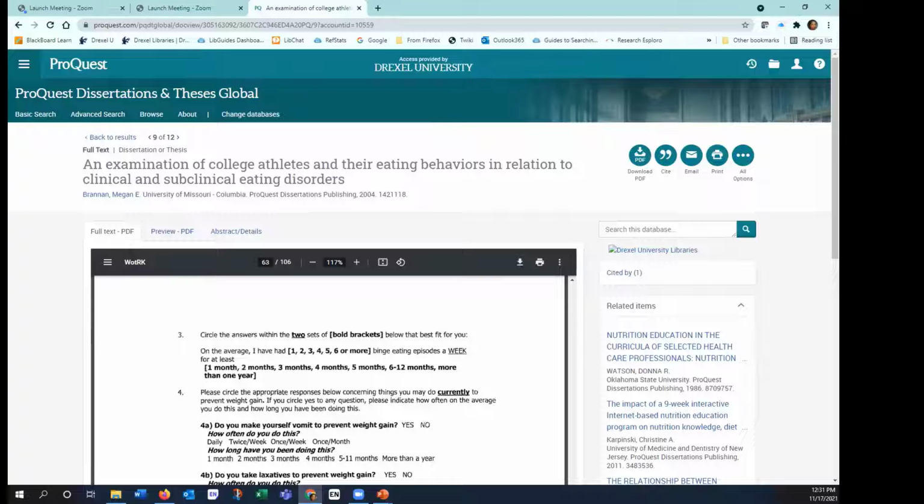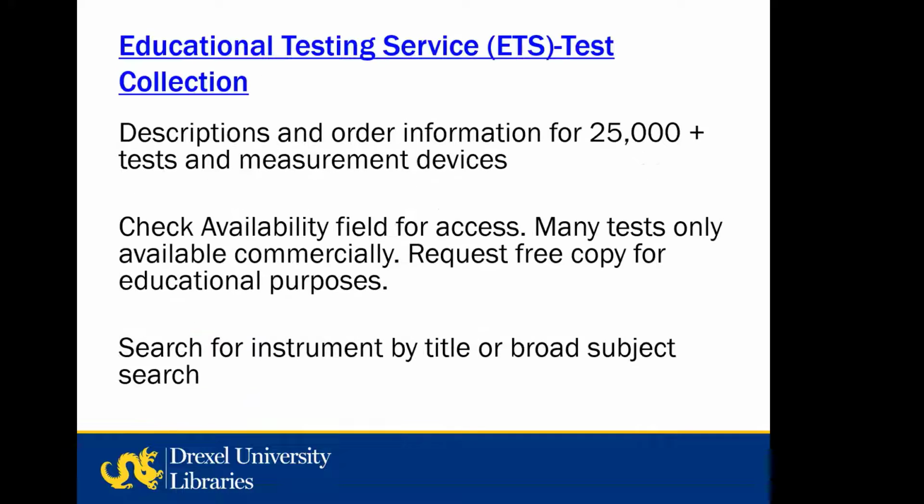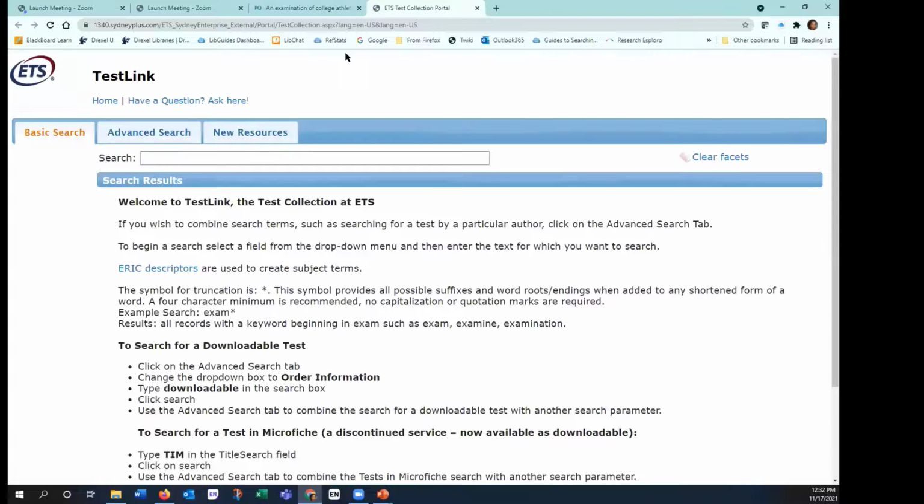Okay, so we're short on time, so the last resource I want to show you is ETS. This is not a database that we purchased. It's available for free, and it's not listed in our database A to Z resource, but I do have it on a couple of our library guides that deal with instruments, and also the link is here in the slide deck, so you could just click on it.